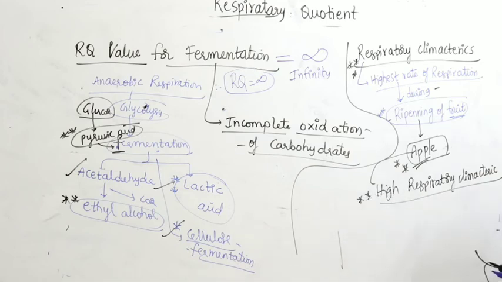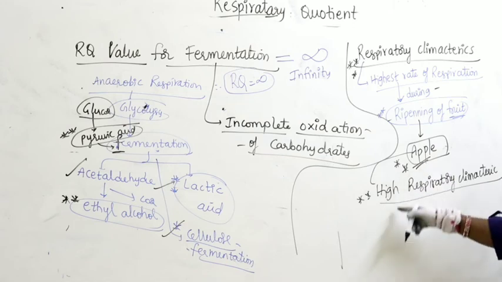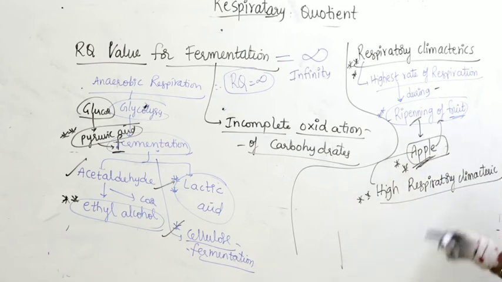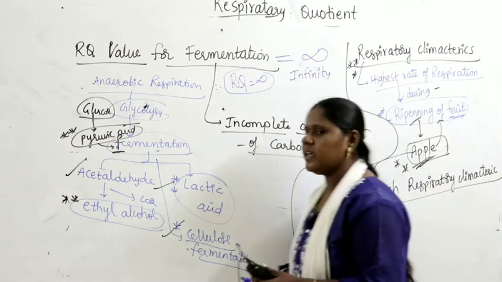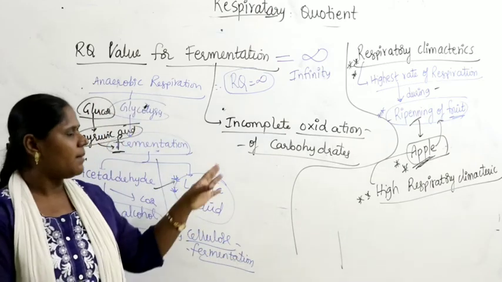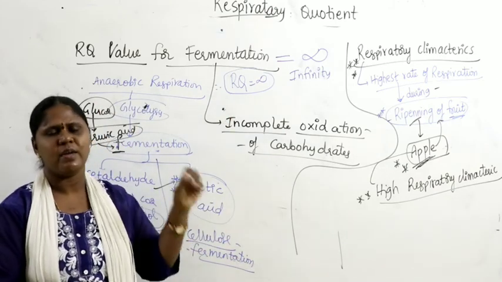Respiratory climacteric is the process of the highest rate of respiration occurring during the ripening of the fruit. Which fruit shows the highest respiratory climacteric? Apple, at the time of ripening. That is the reason why, when we keep apples in the refrigerator, they stay very fresh.